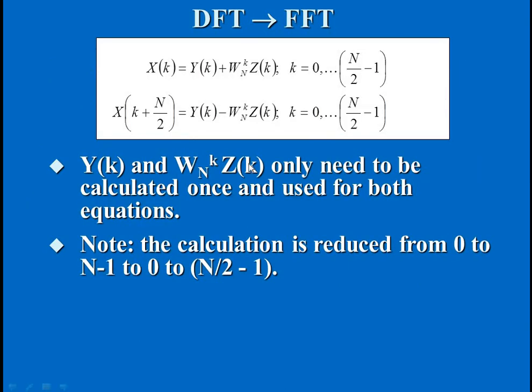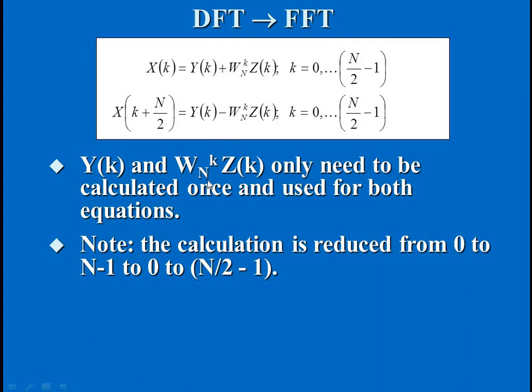So far we have found two equations. The starting equation has a plus, and the last, after a repetition, has a minus. The only things we require now are y of k and z of k, and of course we need the twiddle factors. Once you find these values, we can just make an addition of these two and a subtraction between these two. So the calculation is very easy in FFT when compared with DFT.